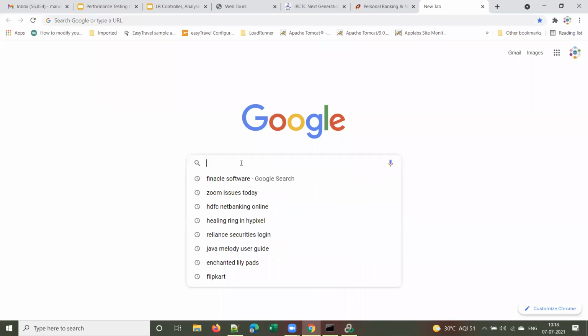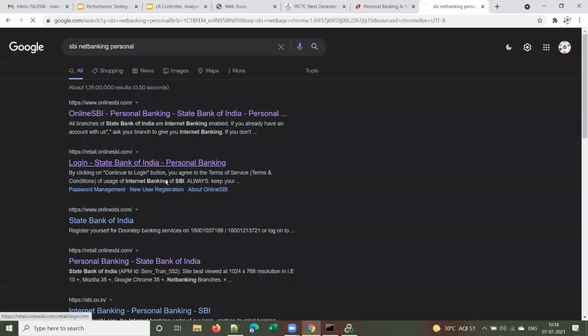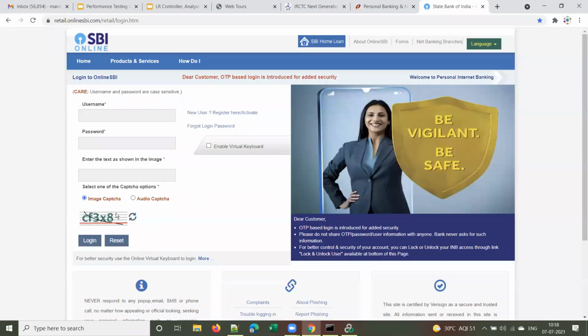For example, I have SBI Net Banking. So this is a captcha. See, apart from username and password, you have to enter this image captcha. Whatever letters are displayed here, you have to enter here. Now, why should you ask for this information?